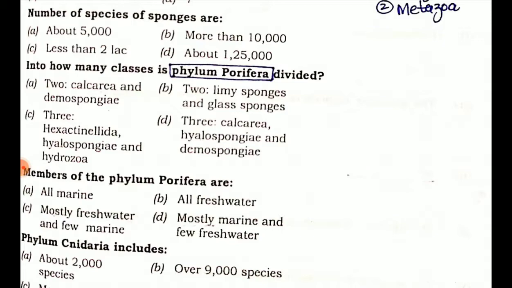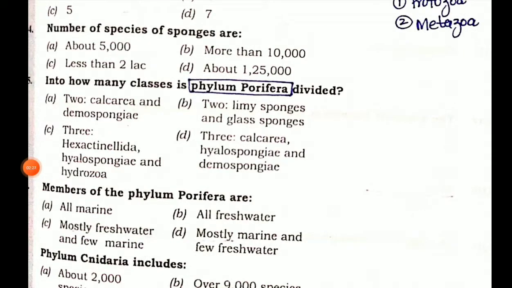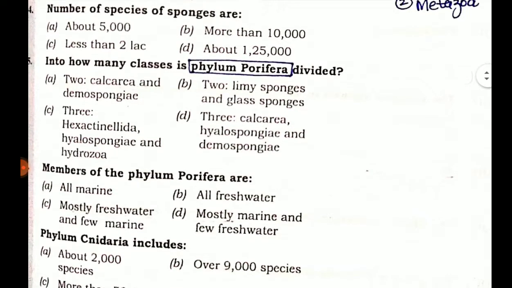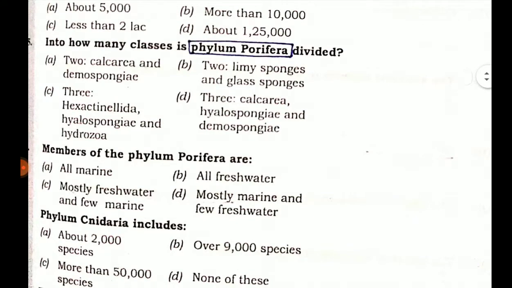Into how many classes is phylum Porifera divided? Option A 2 classes, Calcarea and Demospongia. Option B 2 classes, limey sponges and glass sponges. Option C 3. Option D 3, Calcarea, Hyalospongia and Demospongia. So the correct option is option D.